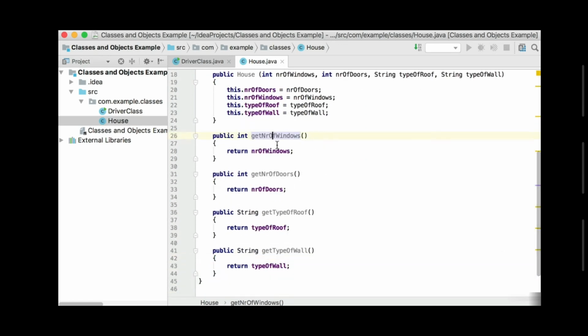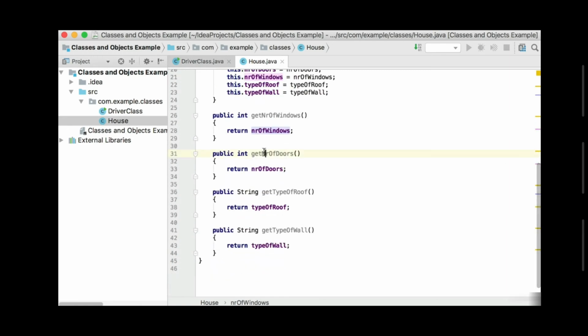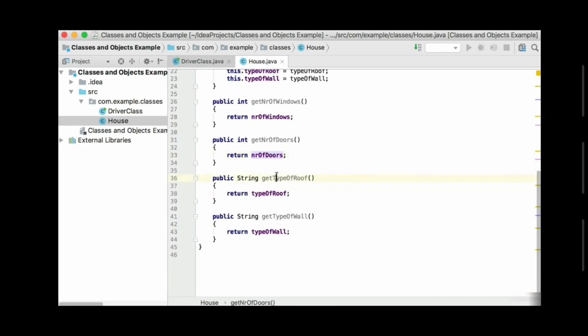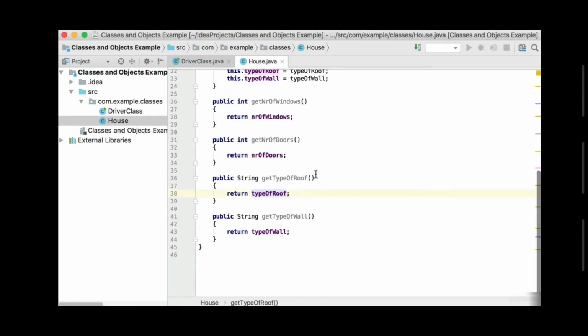So there's getNumberOfWindows that will return the number of windows, which is the first one. There will be a getNumberOfDoors, which will return the number of doors. There's also a getTypeOfRoof, and you can see now the return type here is of type String, because the type of roof was declared as a String. So that's what this getter method will return back. Also for the type of wall, we'll return a String.